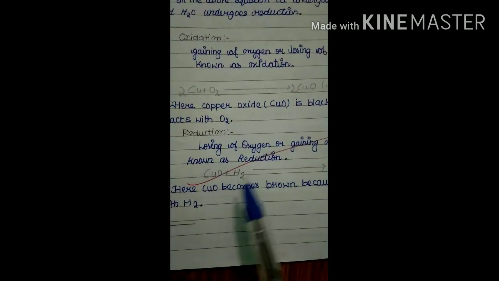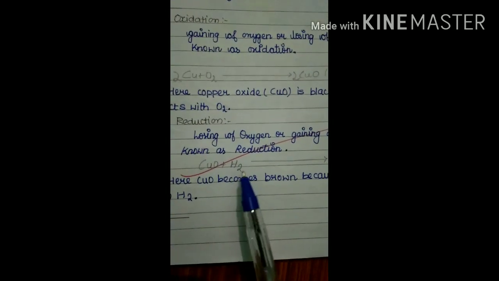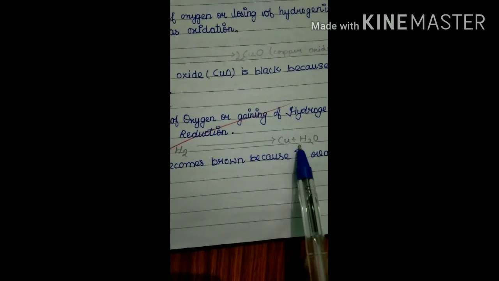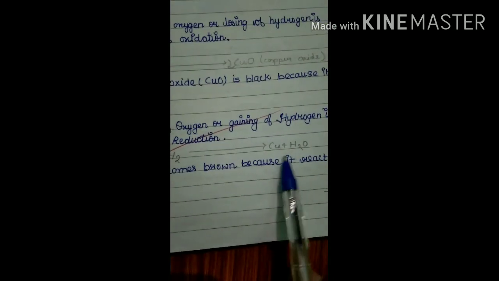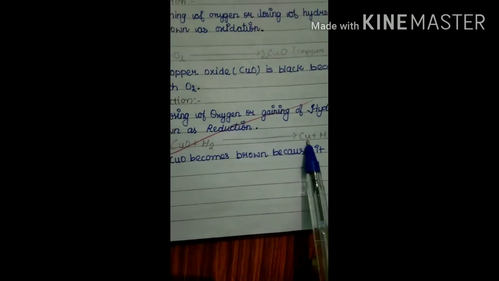Next, reduction. Reduction means losing of oxygen or gaining of hydrogen. That is the opposite definition of oxidation. One more example here. When CuO reacts with hydrogen, it forms Cu plus H2O. These are reactants, these are products. In this reaction, after completing the reaction, CuO becomes Cu.